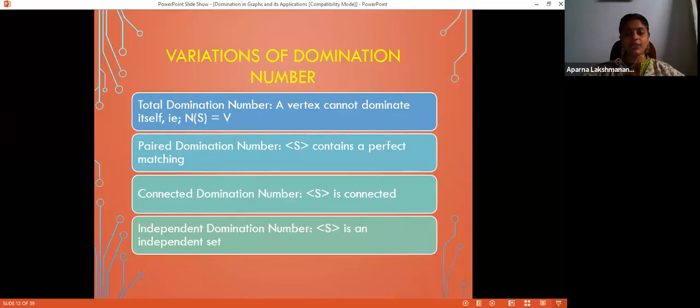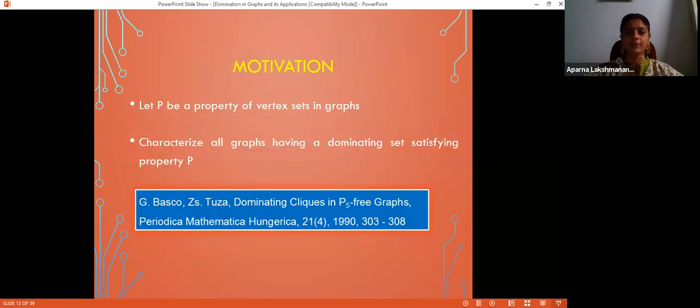In connected domination number, the set S must be dominating and the subgraph induced by the vertex set S must be connected. Then comes independent domination number, just the opposite of connected domination number. You need a dominating set and there should not be any adjacency between any two vertices of the dominating set. That gives me independent domination number.